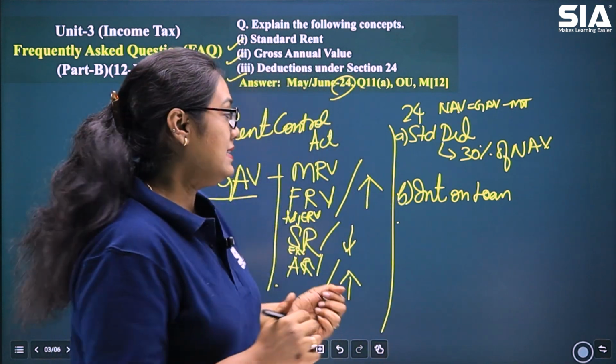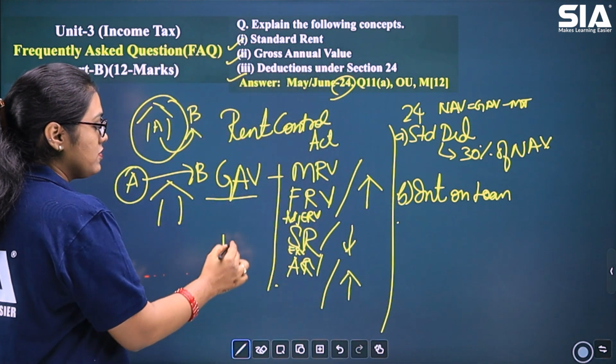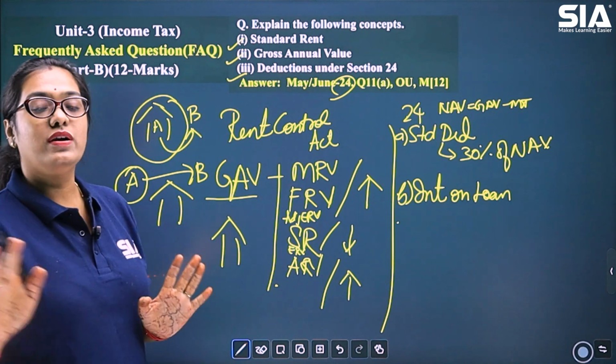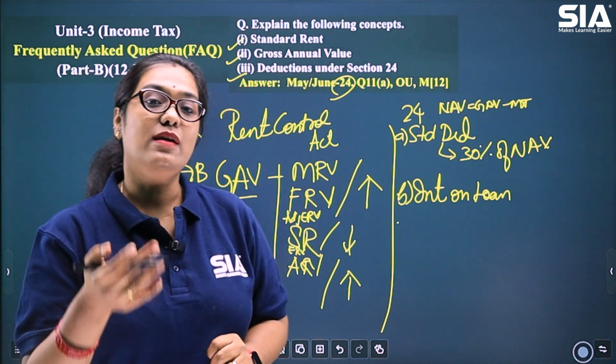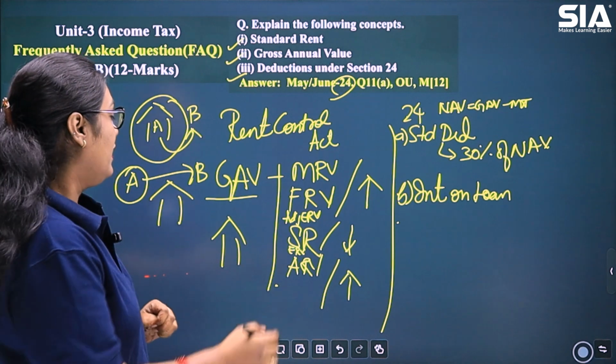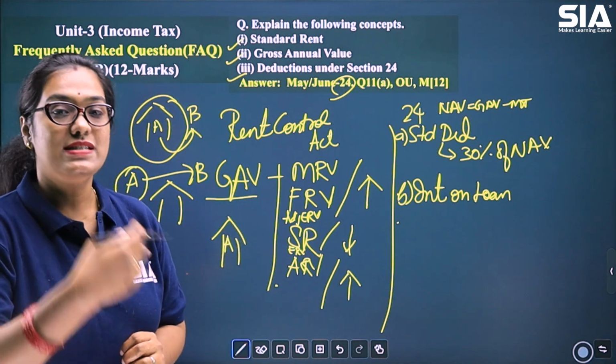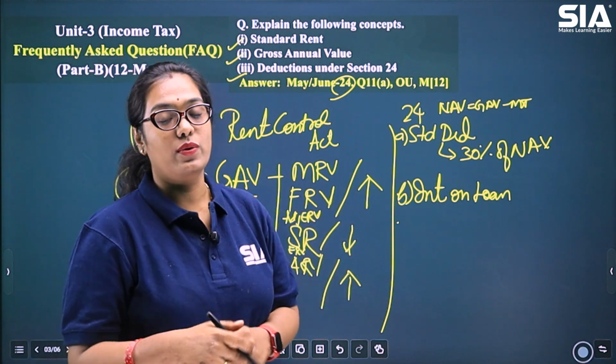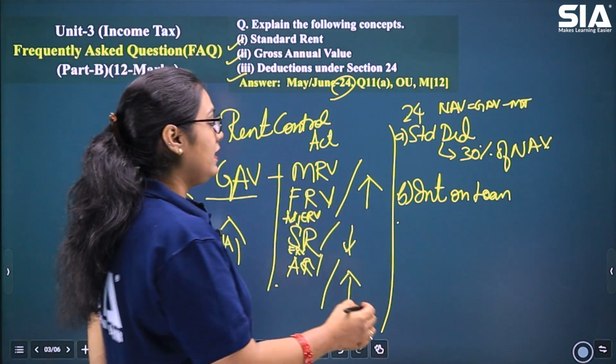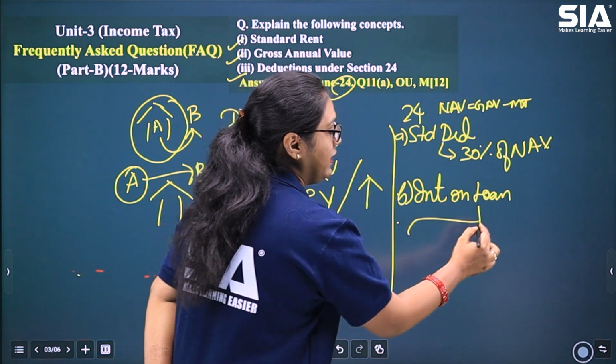But in this case, let's say if this is the house of Mr. A and he does not want to give it on rent to anyone, he himself is staying in that house. That house is called a self-occupied house. For a self-occupied house, interest on loan is different. For that, we need to see when the loan is taken.